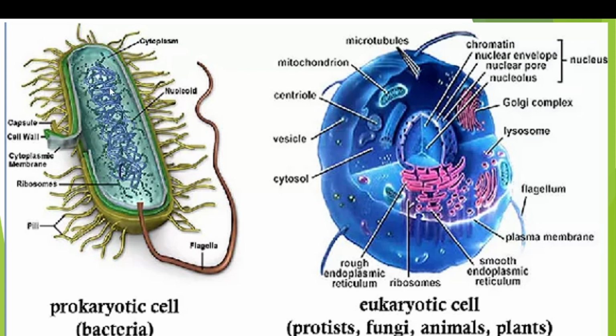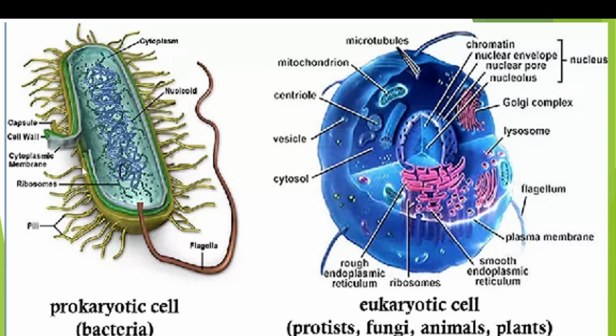Within the cytosol, ribosomes are present. These ribosomes are protein synthesizing machineries. Generally, in prokaryotes, 70S ribosomes are present.